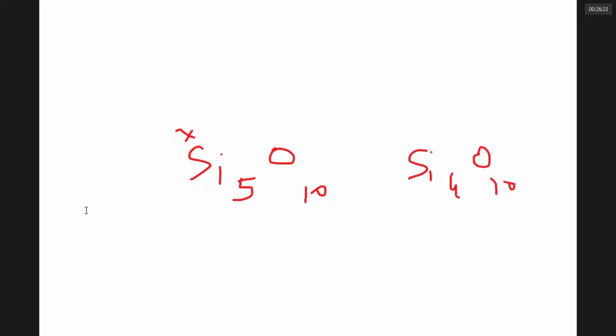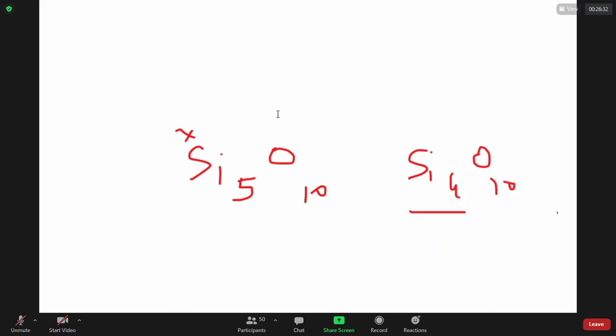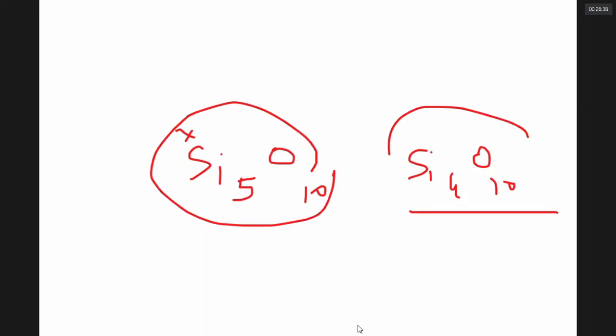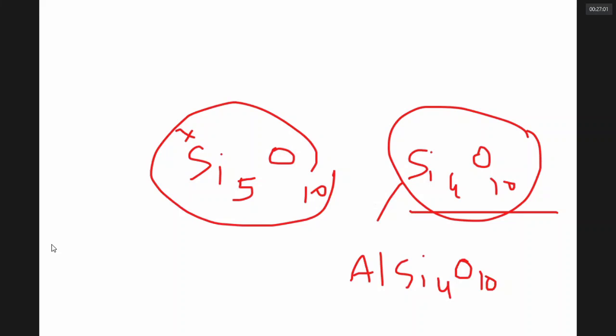In this Si4O10, how many silicons are missing? It is Si4O10, so one silicon is missing. To accompany that missing one, you put aluminum. If you are replacing silicon with aluminum, then it will be AlSi4O10. If you carefully look at Si5O10, 5 silicons make +20 charge.